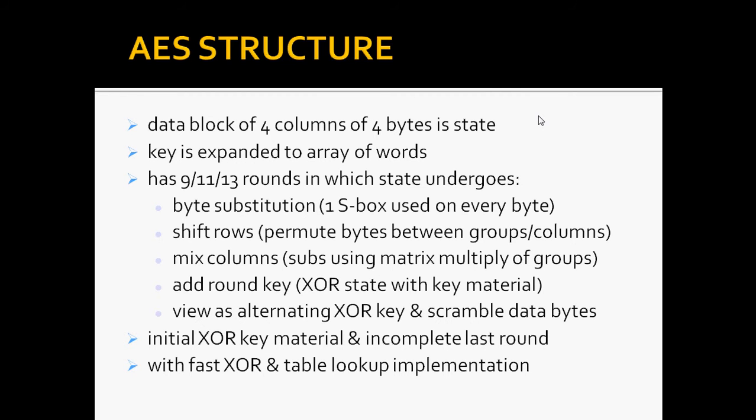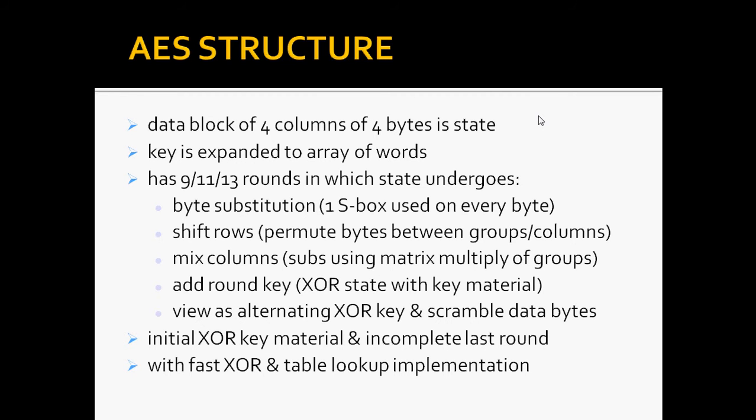This block is copied into the state array, which is modified at each stage of encryption or decryption. After the final stage, the state is copied to an output. The key is expanded into 44 or 52 or 60 words of 32 bits, which will come in a later presentation, with 4 used in each round.